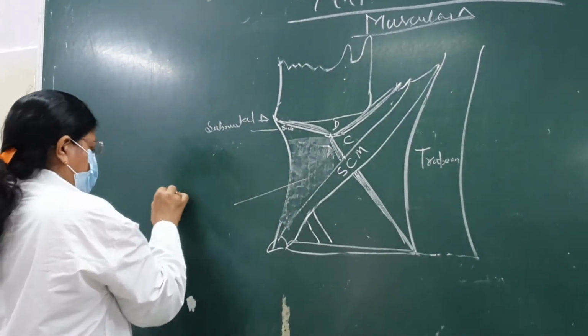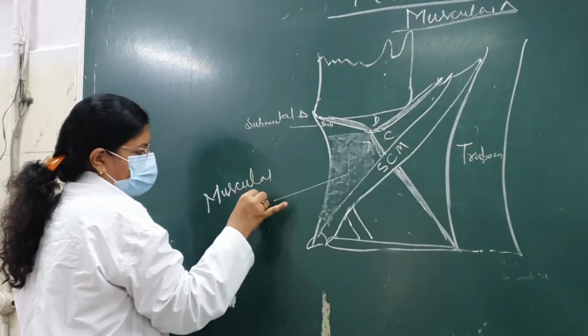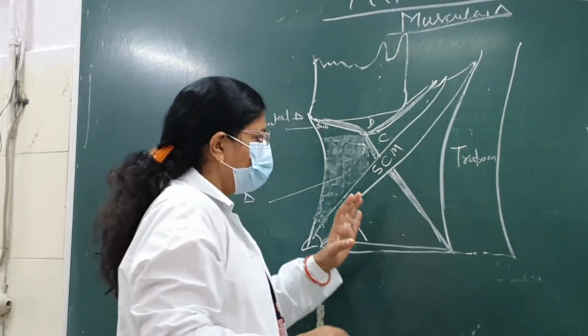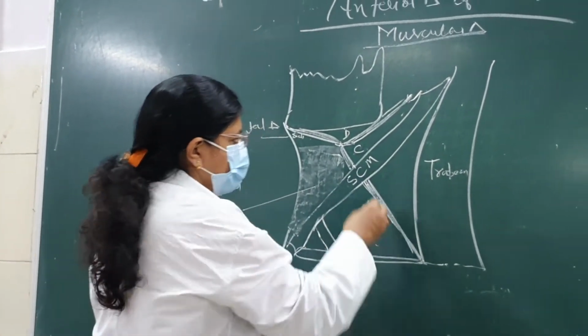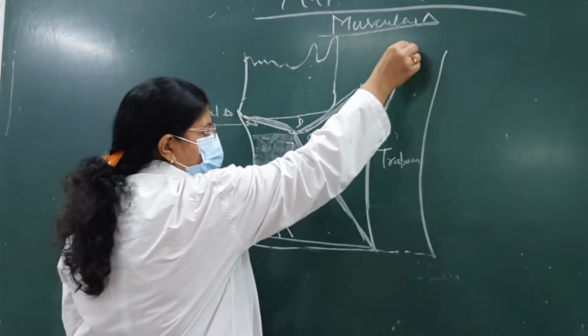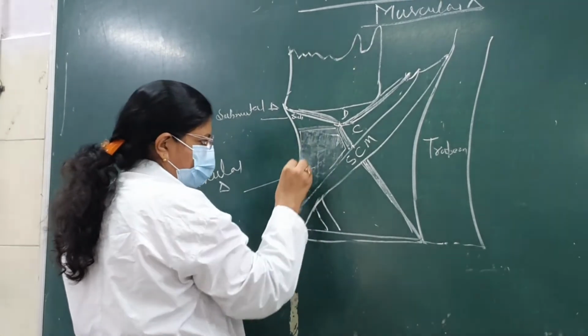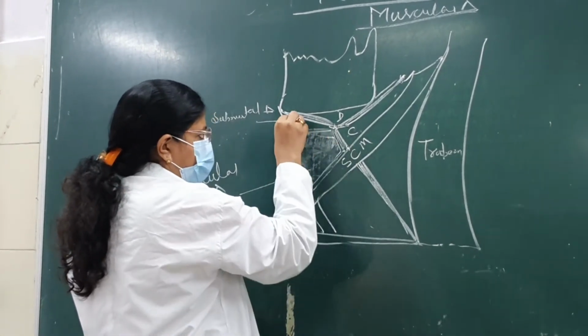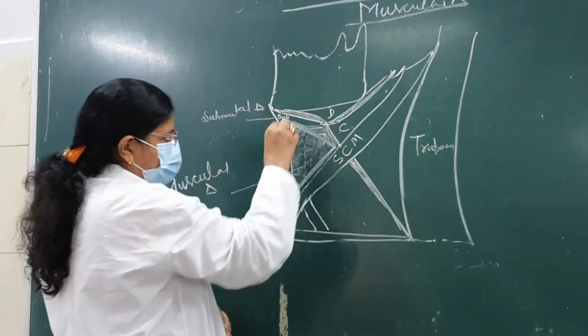And this is your posterior triangle. So this part also we have to read today. We are concentrating on the muscular triangle. This is the muscular triangle, and this is the muscular triangle like this.